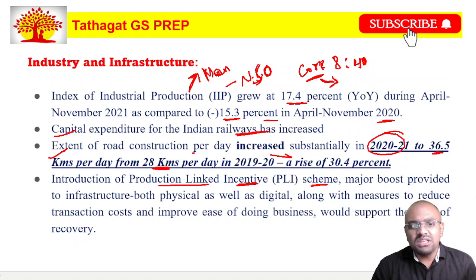Here what they do is, if the companies increase their production, then the government is going to give some incentives for those sectors. Fine. This will help to increase the production as well as the export from the Indian economy. So let us look at the next slide.